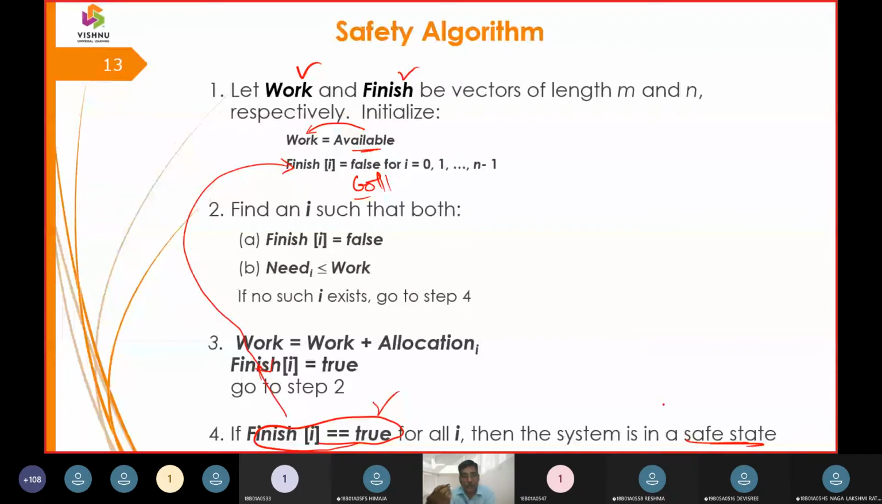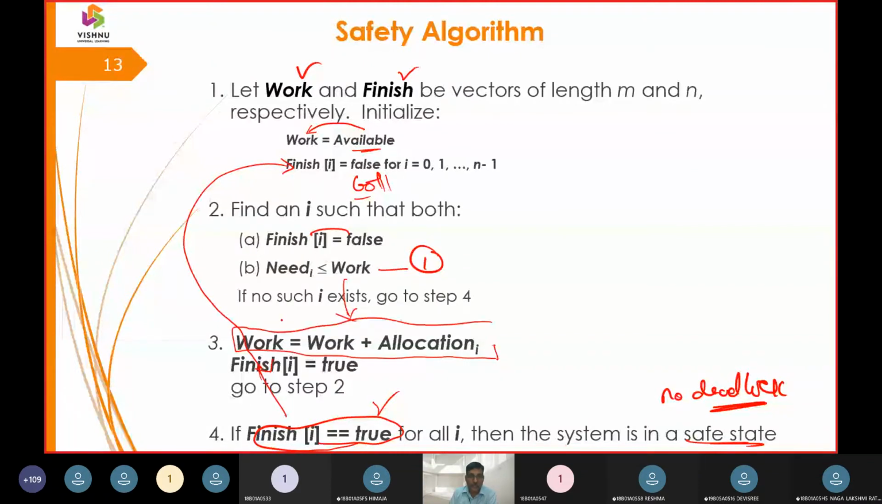So how am I going to derive a safe sequence? The safe sequence is going to be tested with two conditions. The first condition: while finish is assigned false and while need is less than or equal to work, the algorithm is going to be replicated. And how am I going to derive work? Work is equal to work plus allocation.